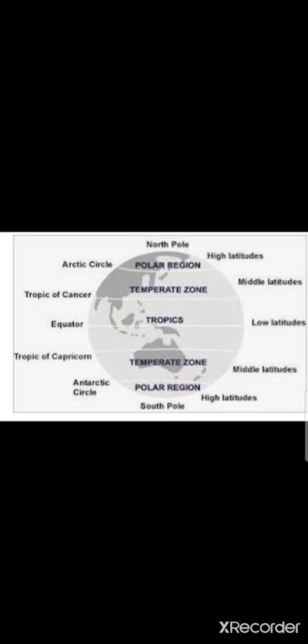Students, see, in the earth, the center part is the equator, right? The northern side we call the northern hemisphere, the southern side the southern hemisphere, right?